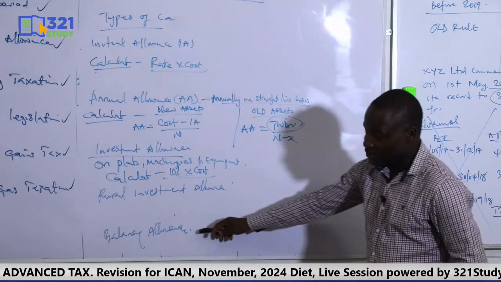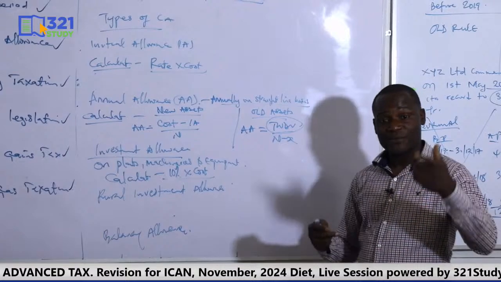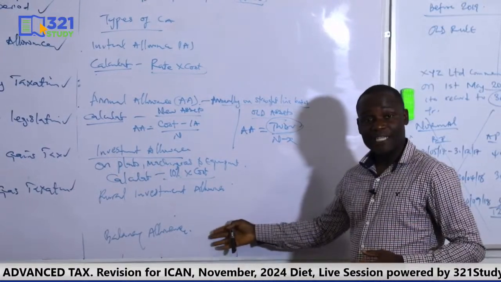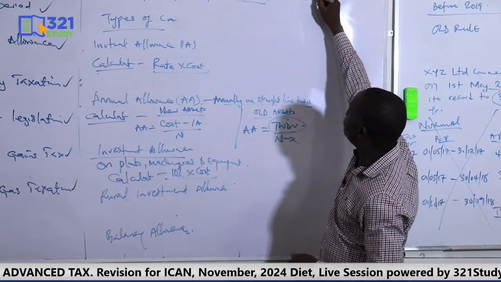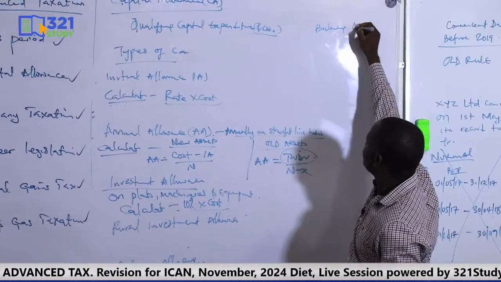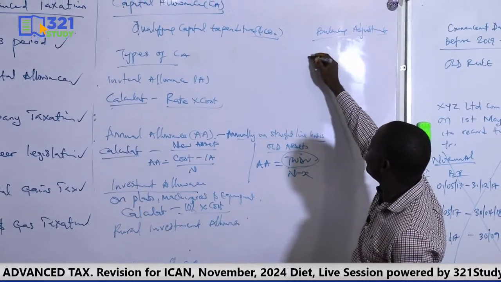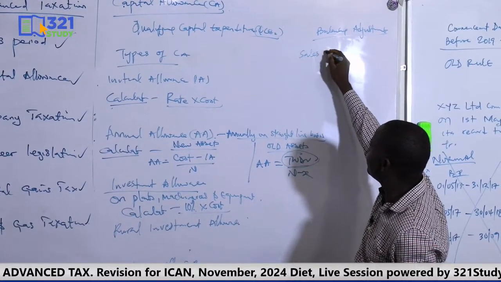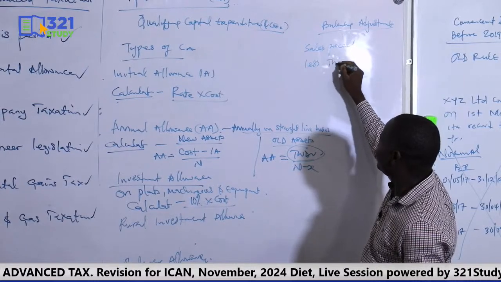Now, balancing allowance is gotten from balancing adjustment, when you have disposed of the asset you have been claiming capital allowance on. And we said in balancing adjustment, you compare sales proceeds, and you take away the tax written down value of the asset.